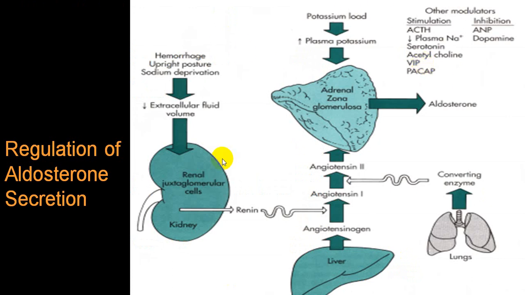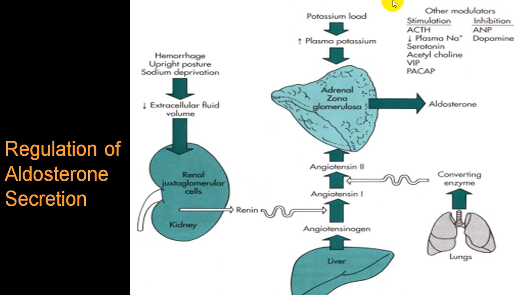Even potassium will be responsible for aldosterone secretion. In a person with increased plasma potassium, aldosterone production will increase and you will have a loss of potassium by the kidney, and that will try to regulate your potassium balance. Also in a case of acidosis, the person will have aldosterone release, but mainly the stimulus is potassium imbalance rather than